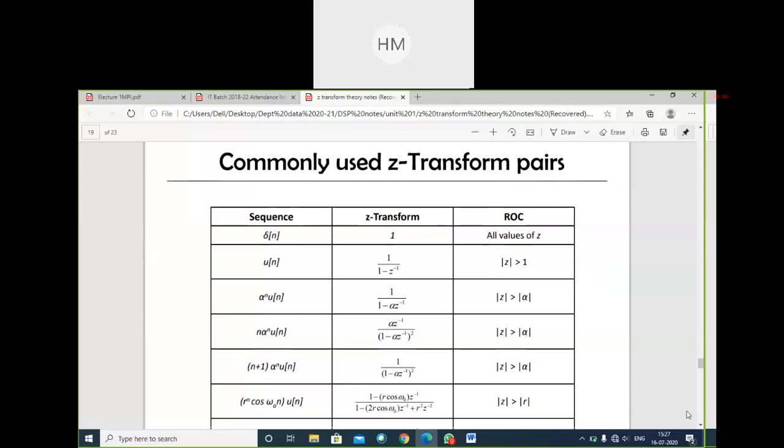Now, commonly used Z transform pairs. You can prepare its table in your copy to remember the basics. Write down this.